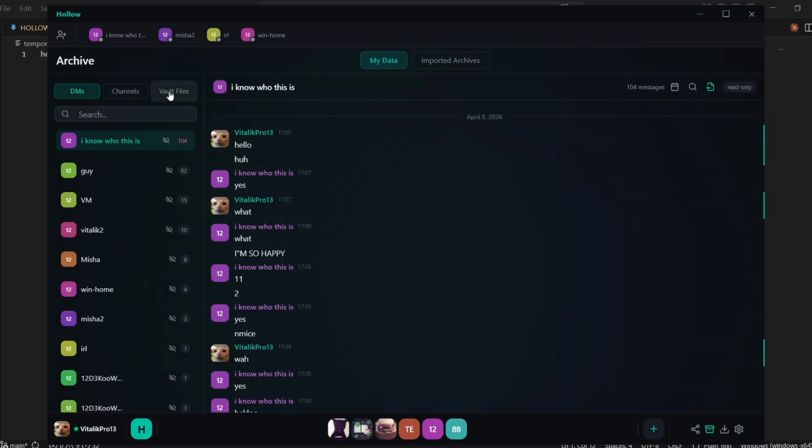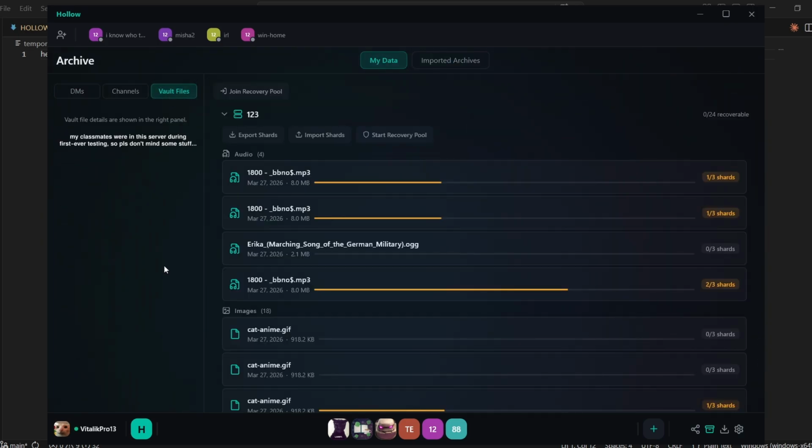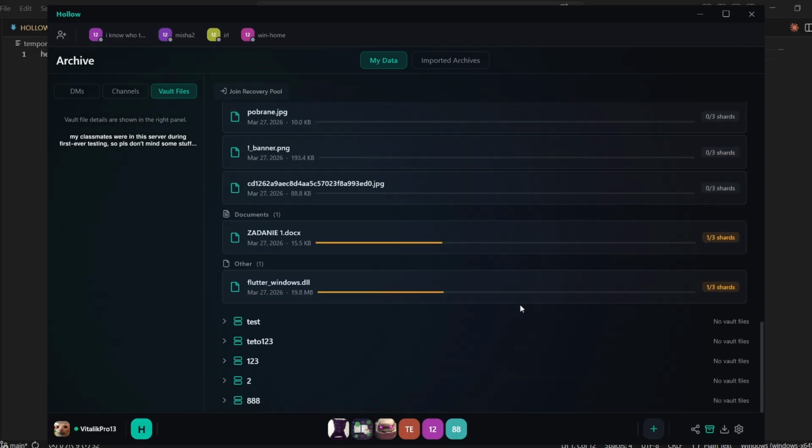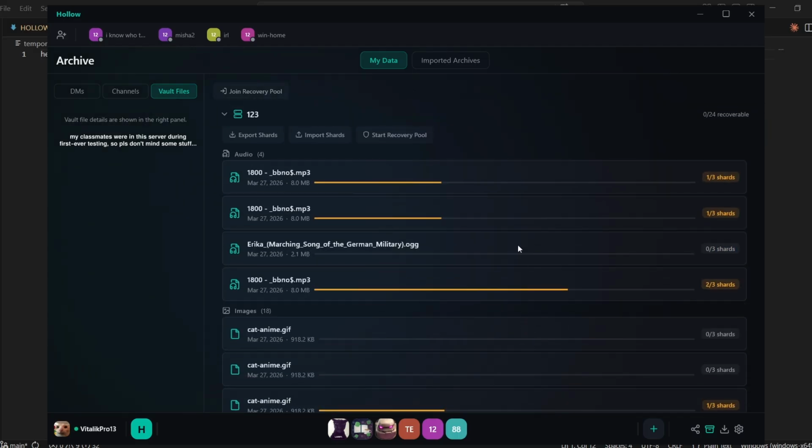Last big feature of the archive. In the My Data tab, you can see the vault files, which shows all the files across different erasure-coded servers, with stats on what you hold and what's needed for reconstruction to obtain those files. You can import or export the shards to get individual data, or you can start a recovery pool.